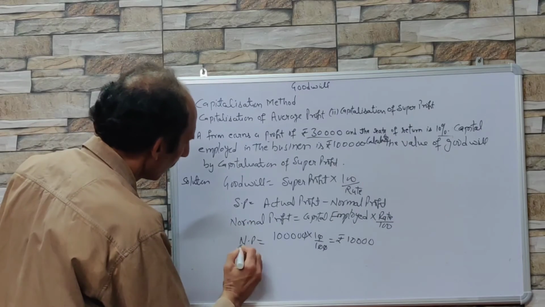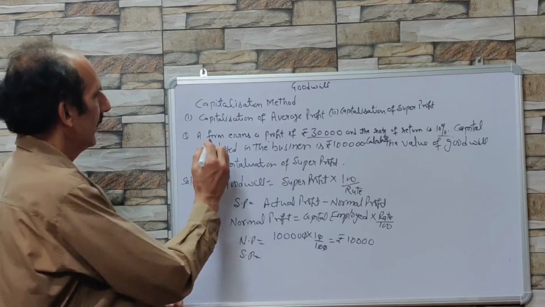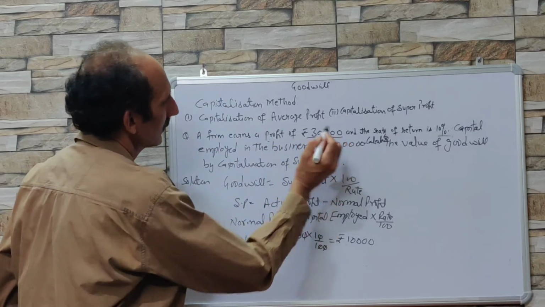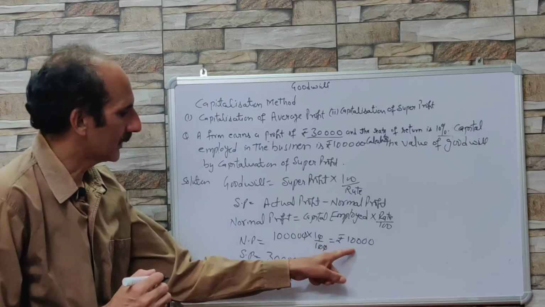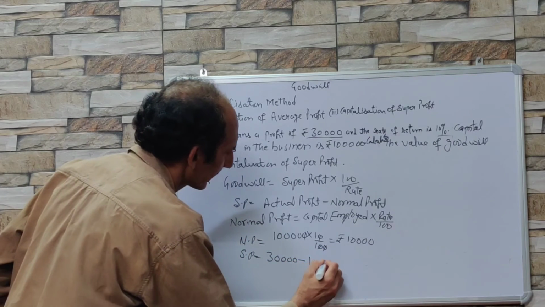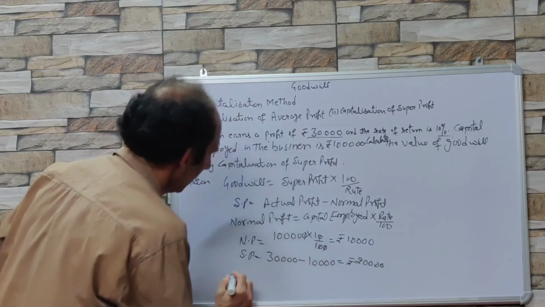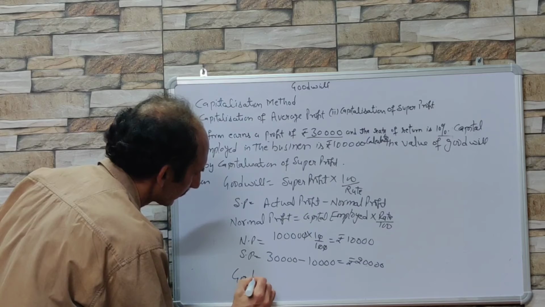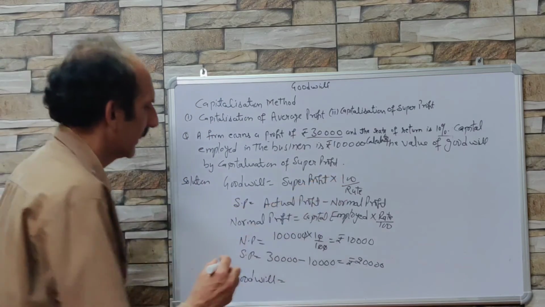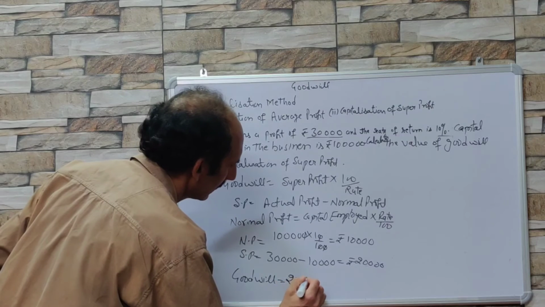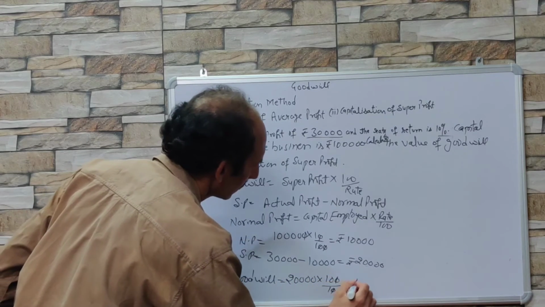And what is super profit? Super profit is actual profit minus normal profit. The firm earns a profit of 30,000, so this is the actual profit, minus normal profit 10,000. So super profit comes to ₹20,000. Now what is goodwill? Goodwill is super profit into 100 upon rate. Super profit is 20,000 into 100 upon rate. So this comes to ₹2 lakh.